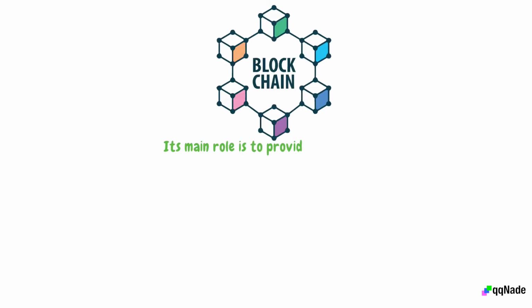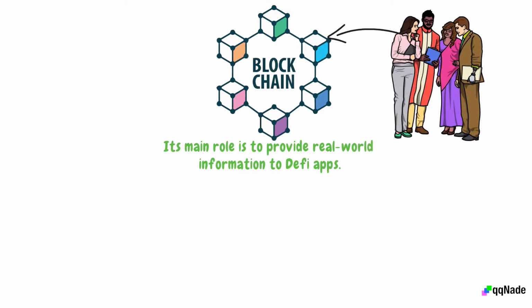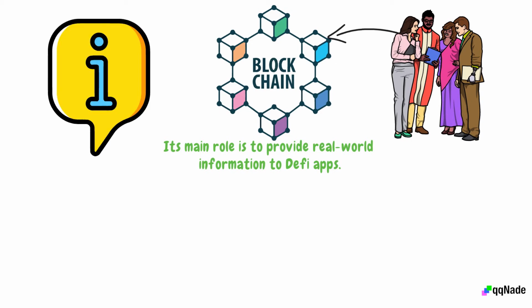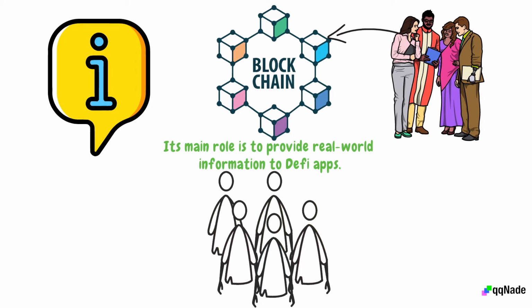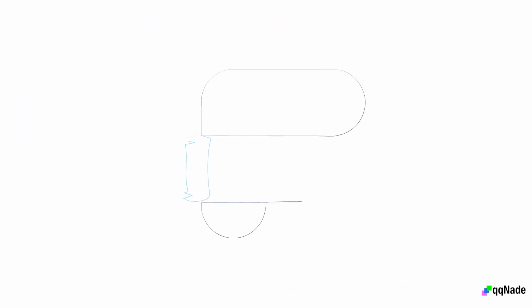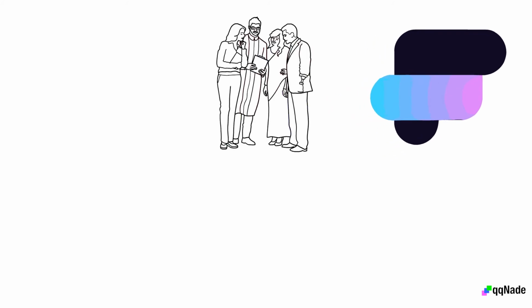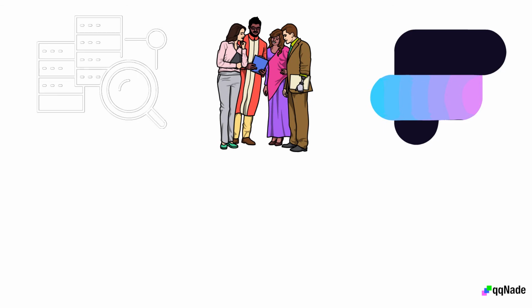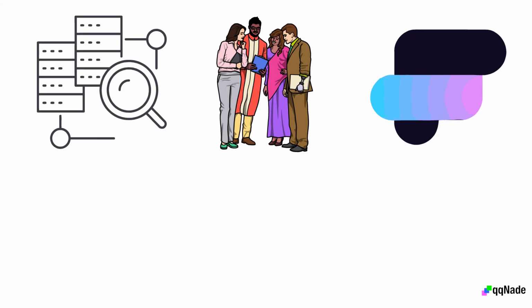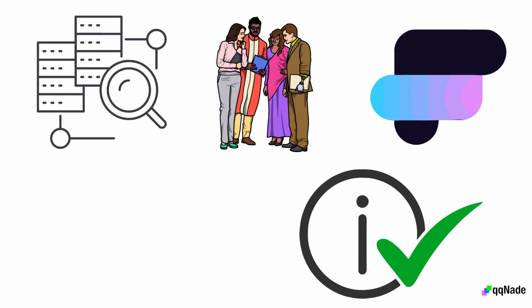Conclusion: Flux protocol is like any other blockchain oracle. Its main role is to provide real-world information to DeFi apps. Flux validators are like other blockchain validators. Their role is to provide information to requests made by other network users. Users who request data from the Flux protocol must stake FLX tokens in exchange for the information they are asking for, while validators also have to stake tokens in exchange for winning the rights to provide answers to data queries. This method incentivizes requesters and validators to only work with valid information, whether as a request or as an answer.